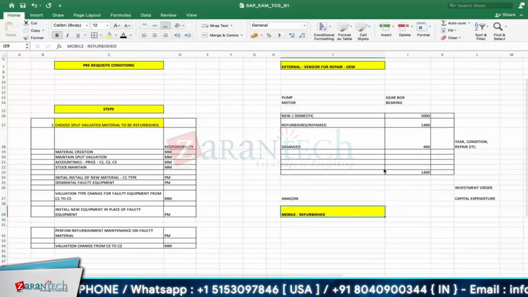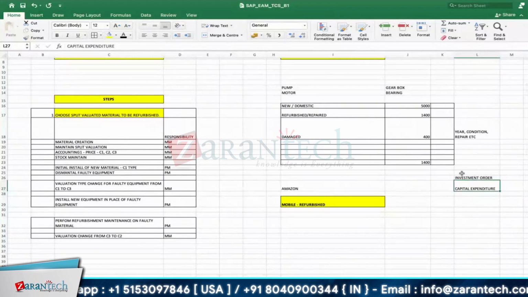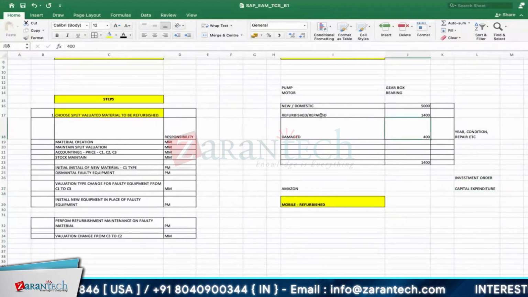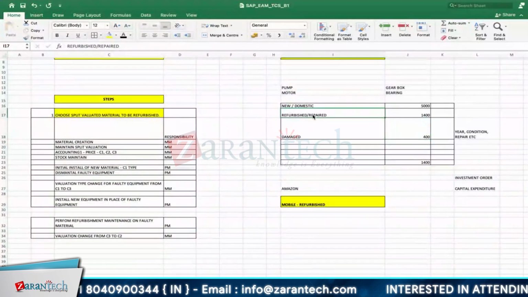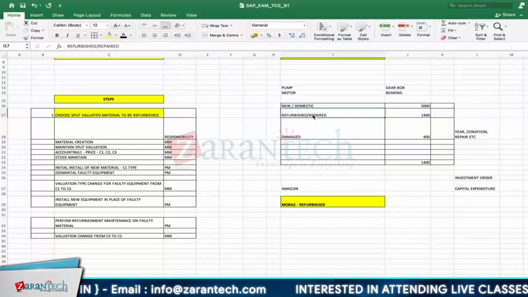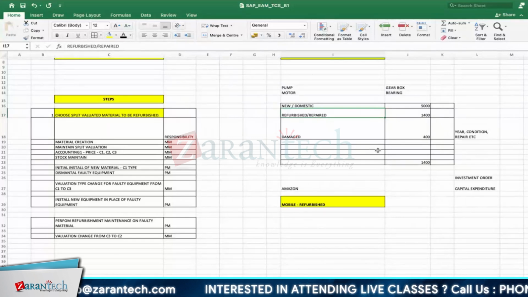Okay, concept understood. So whatever expenditure you spend, that expenditure will give a value to your material. It will increase the value of the damaged material. Then we call it refurbished.